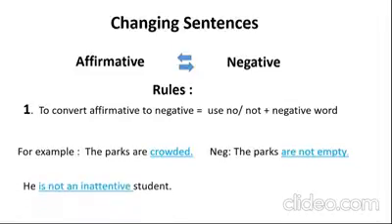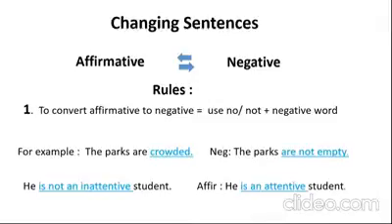In the same way, if you have a negative sentence, he is not an attentive student. If we make it affirmative, he is an attentive student. So the same rules vice versa. So in the negative sentence, you have is not and then inattentive. If you want to make affirmative, just remove the no or not and use the opposite word. In this case, the opposite of inattentive is attentive.